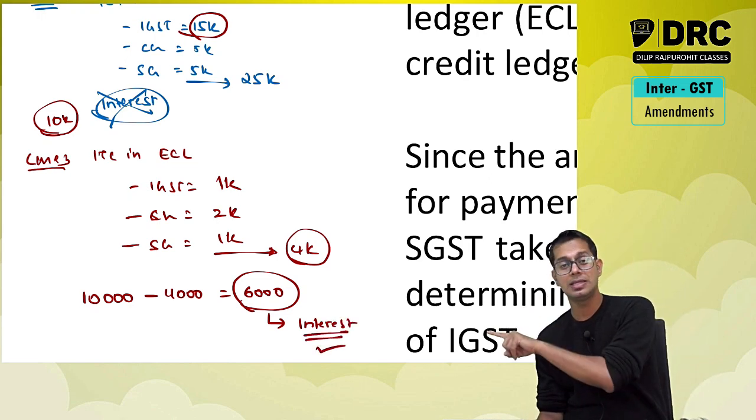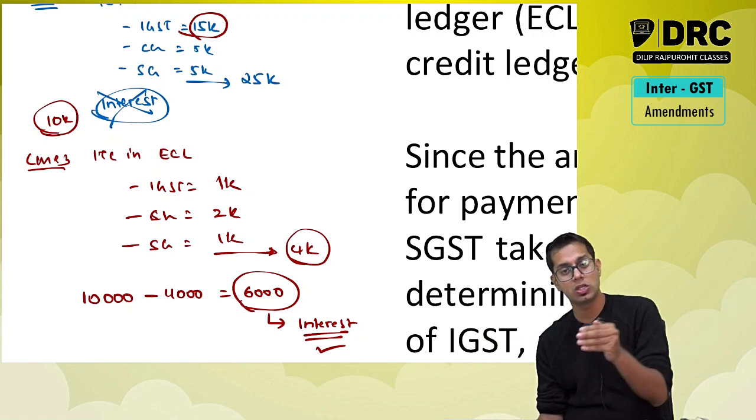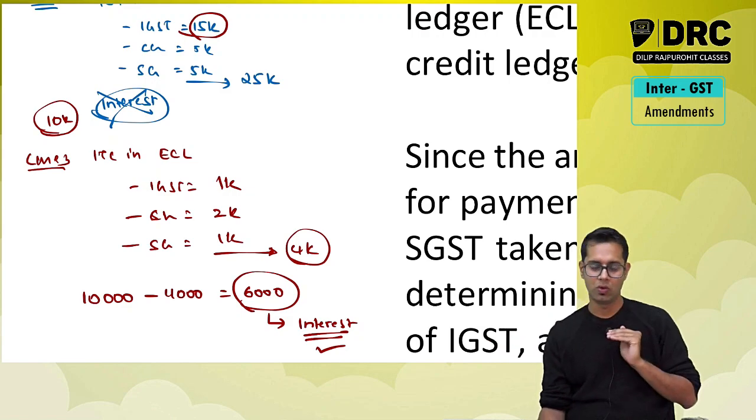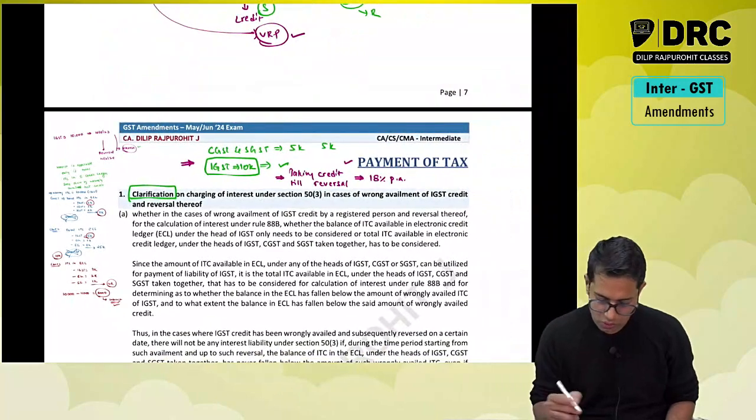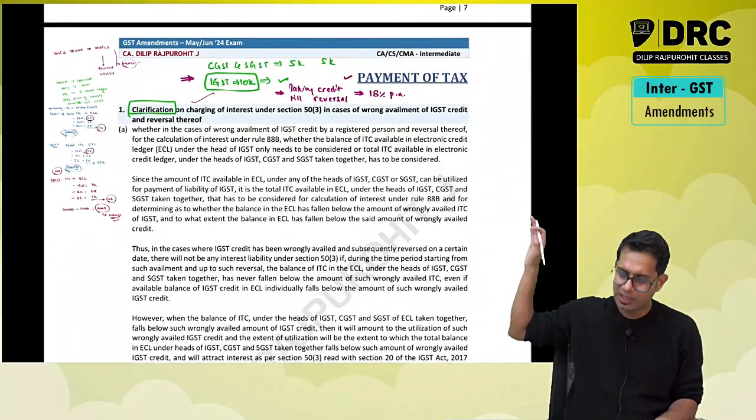Now please note, in this case only I will have to pay interest. I will have to pay interest only when there is a shortfall. So this is some theoretical point they have given. You can read the theory.